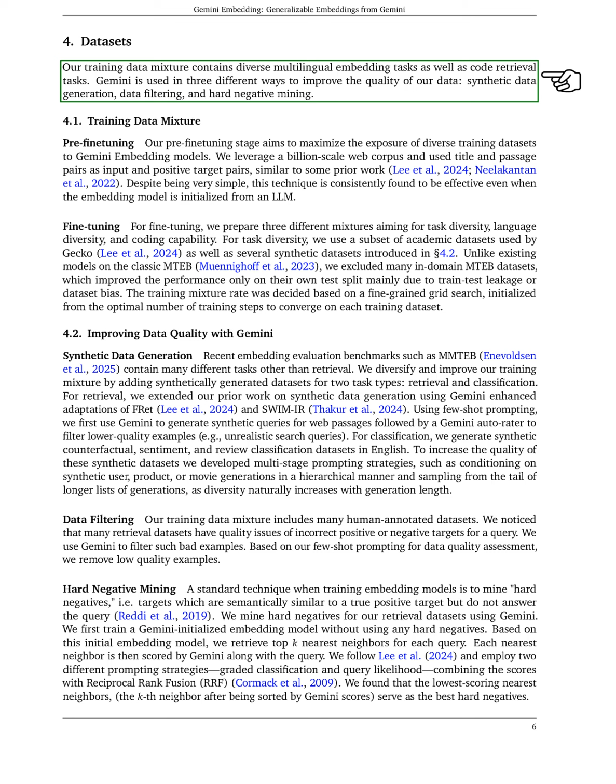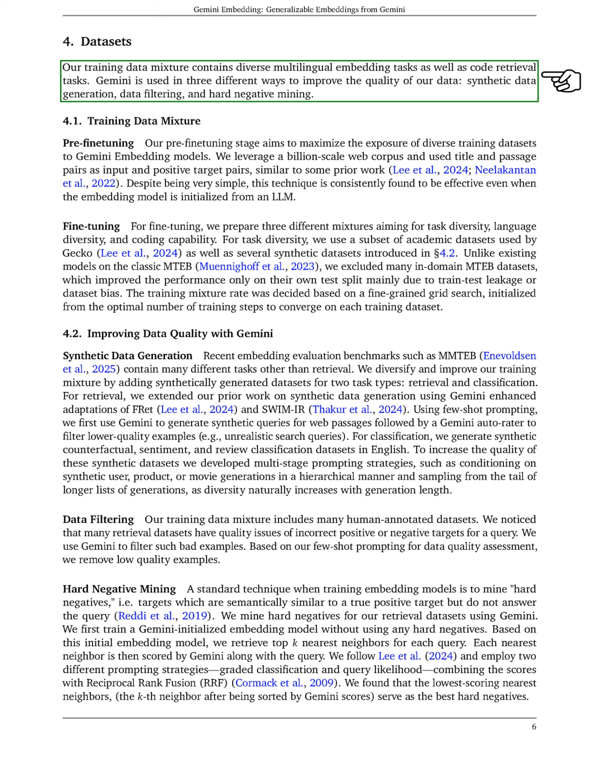We first train a Gemini initialized model without hard negatives, then retrieve the top 25 nearest neighbors for each query. We score these neighbors using Gemini and apply two prompting strategies, ultimately finding that the lowest scoring neighbors make the best hard negatives. For evaluation, we assess Gemini embedding across a wide range of tasks, domains, and languages using benchmarks from MMTEB and cross-lingual evaluations like Extreme-Up and XOR Retrieve.